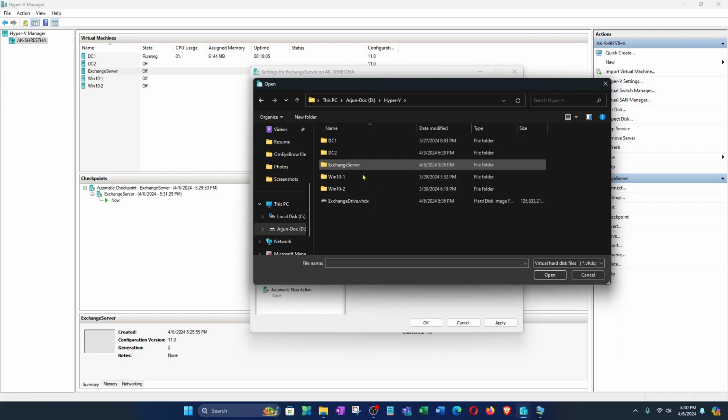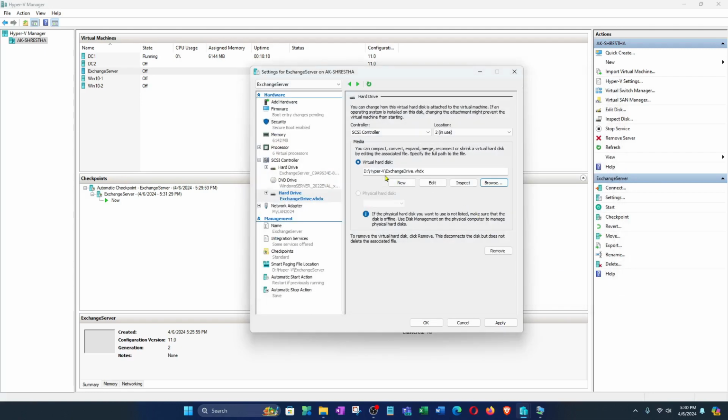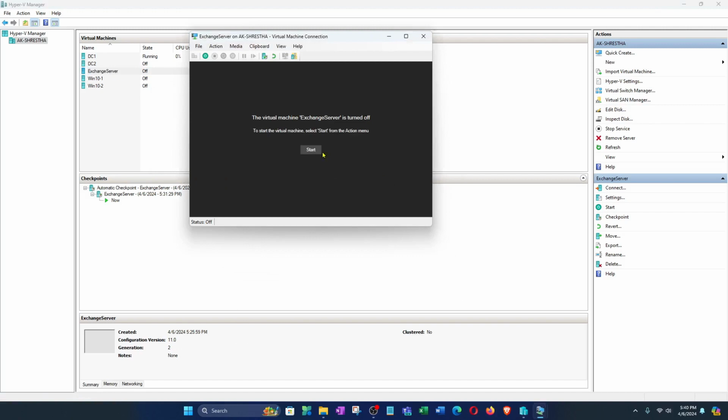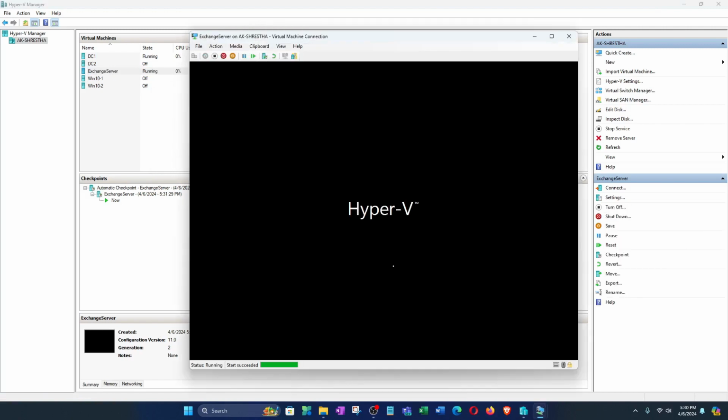Double click and select that Exchange drive, and open it, and it comes here. Apply. So that comes inside here. Now go to connect, start.